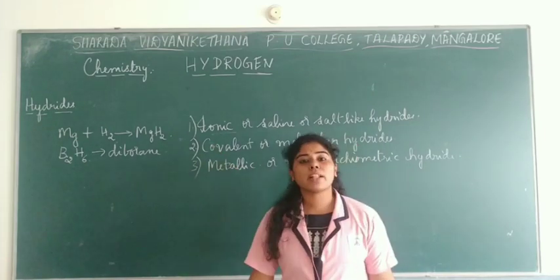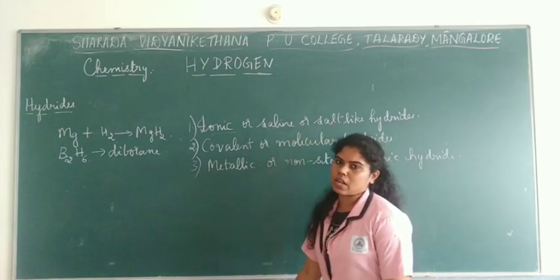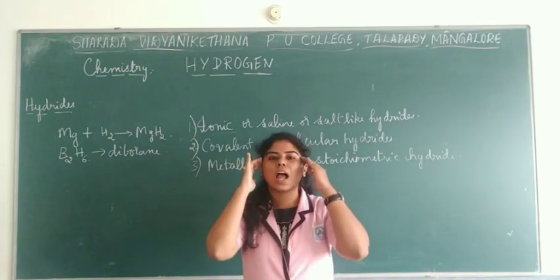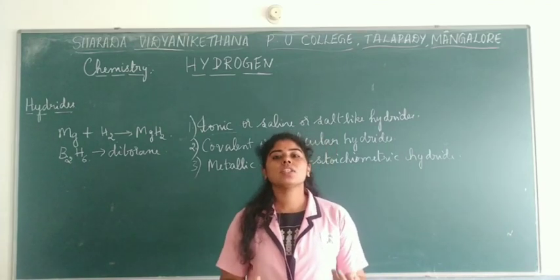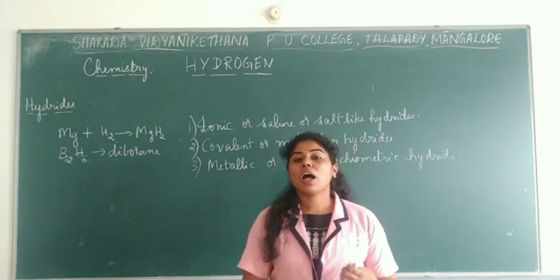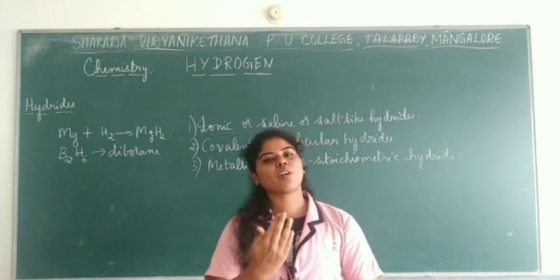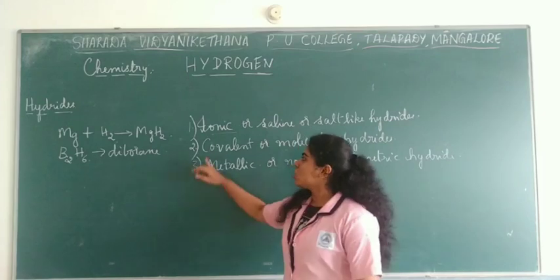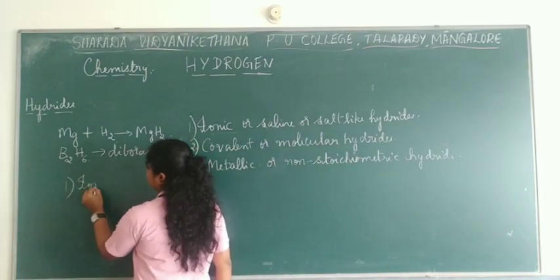Talking about the first one, that is ionic hydride, or saline or salt-like hydrides. Ionic, in the sense, you should get into your mind the form of ions. What are ions? The charged particles. Now how does an atom attain this charge? Either by losing electrons or gaining electrons, right? So if you are talking about the first one, that is ionic hydride.